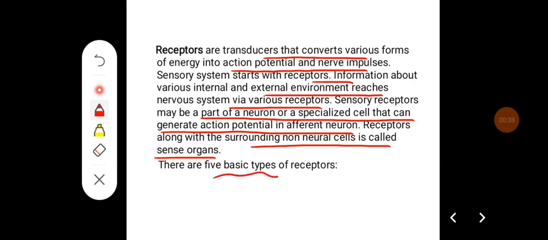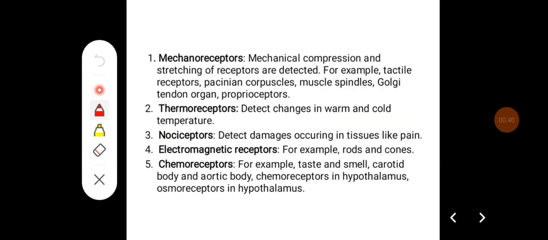There are basically 5 types of receptors. They can be classified into mechanoreceptors, thermoreceptors, nociceptors, electromagnetic receptors, and chemoreceptors. Mechanoreceptors are sensitive to mechanical compression and stretching of the receptors, for example, tactile receptors, Pacinian corpuscles, muscle spindles, Golgi tendon organ, proprioceptors, etc.